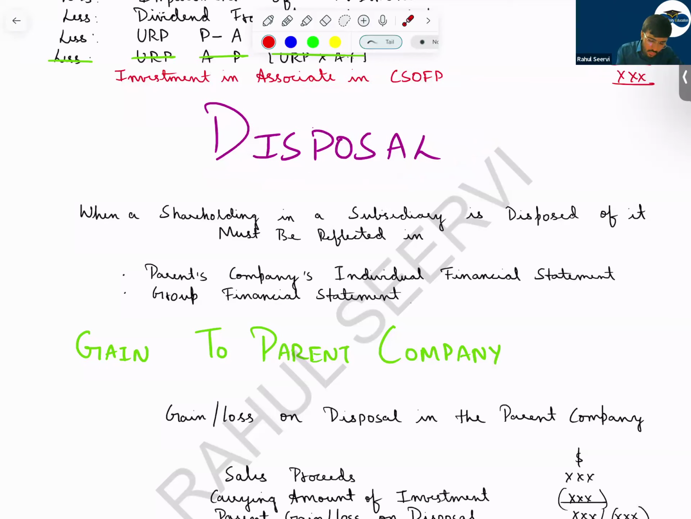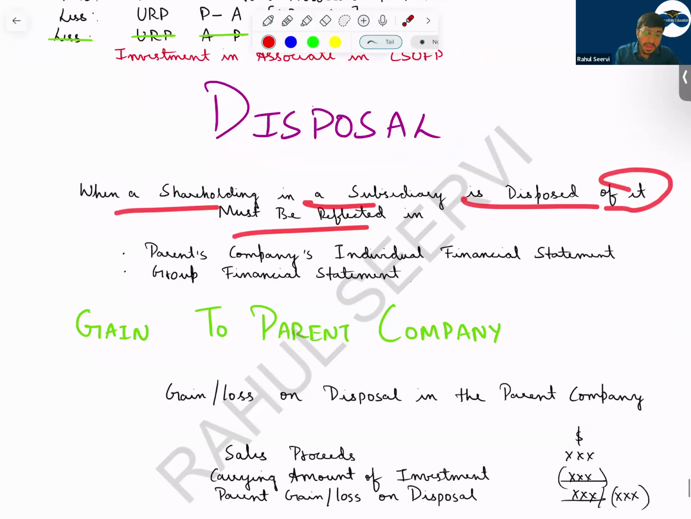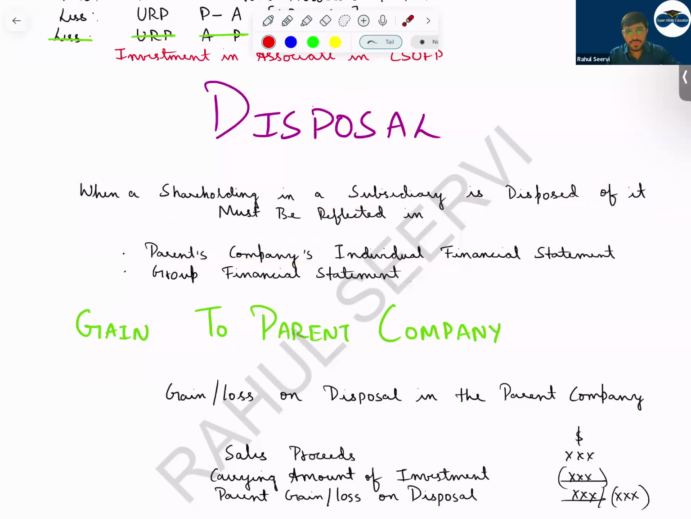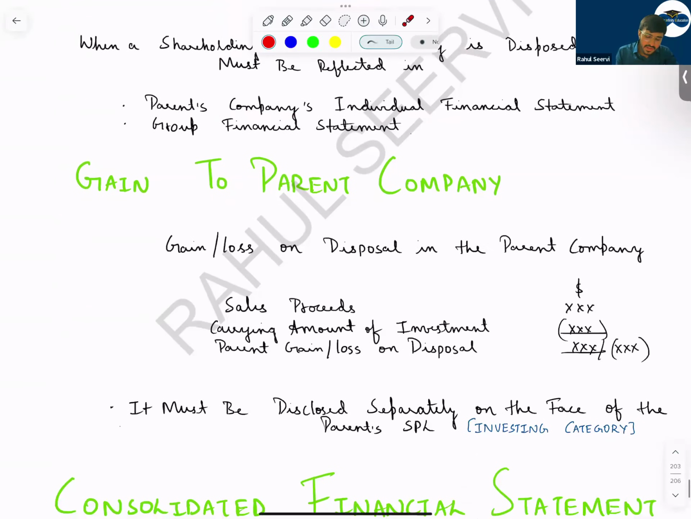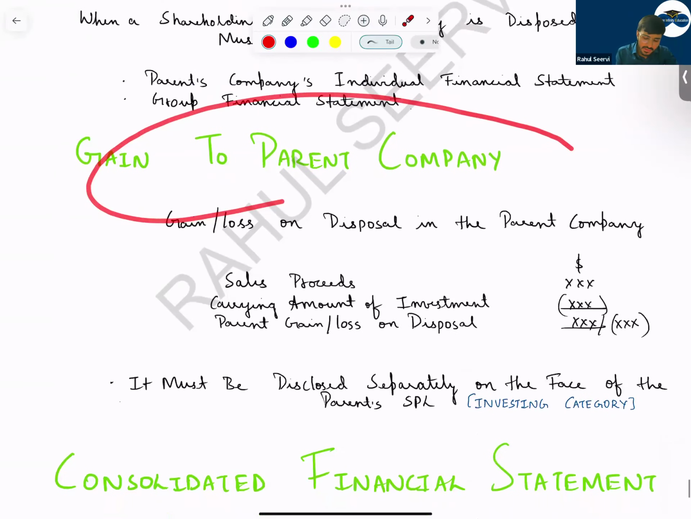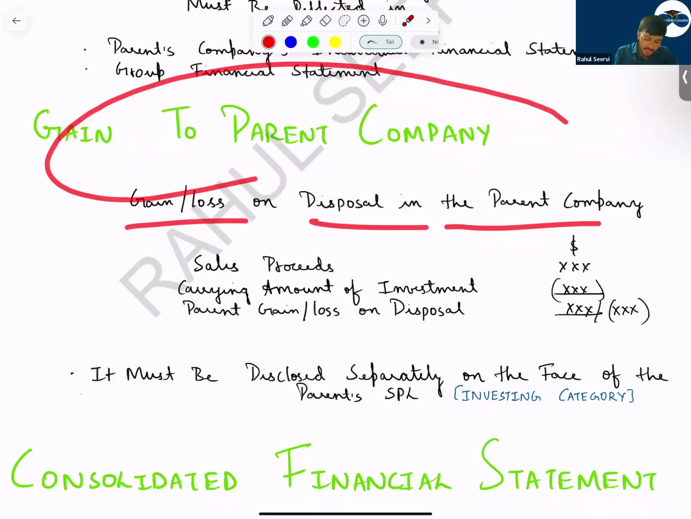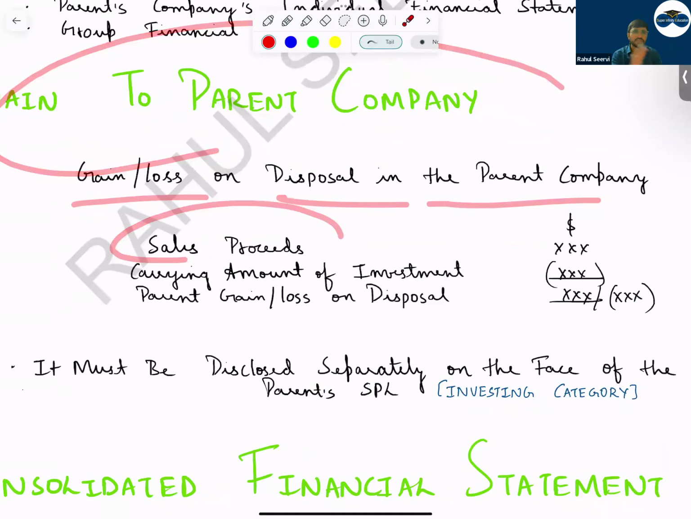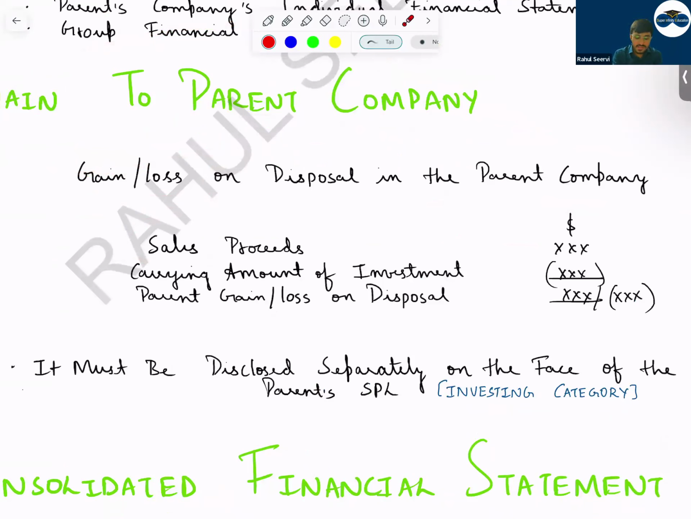So, when a shareholding in a subsidiary is disposed of, it must be reflected in the parent company's individual financial statements and in the group financial statements, that is, the consolidated books. So see now, in the parent company books, how will you calculate the gain or loss on disposal? You normally take the sale proceeds, whatever amount you receive, less the carrying amount of investment.